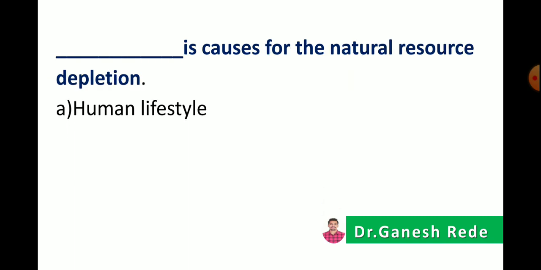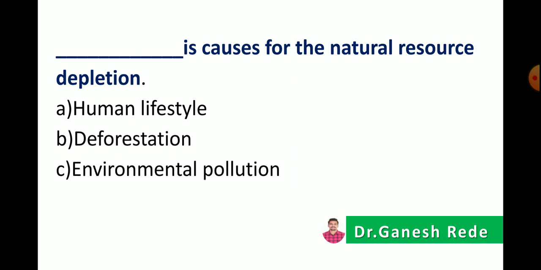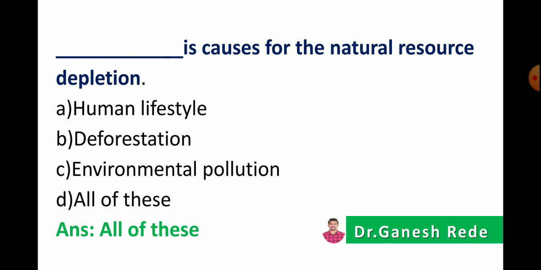The next, dash dash is a cause for natural resource depletion. Option A, human lifestyle. Option B, deforestation. Option C, environmental pollution. Or option D, all of these. So here the correct answer is all of these. All of these are causes of natural resource depletion.